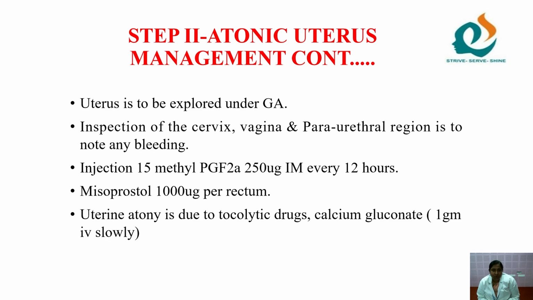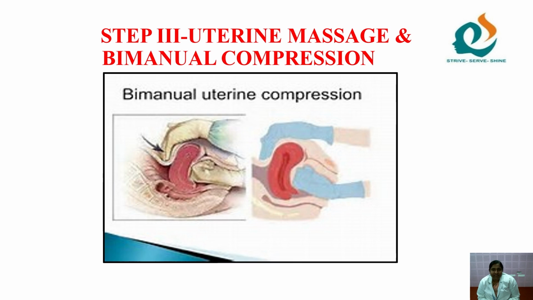Then uterine atonicity can be due to tocolytic drugs. Already I said magnesium sulfate, ritodrine, epinephrine. These drugs act as muscle relaxants, so the muscle gets relaxed. To avoid this, the antidote is given, that is calcium gluconate 1 gram IV slowly. So the third step, if the bleeding is still not controlled, what we have to do is uterine massage and bimanual compression.